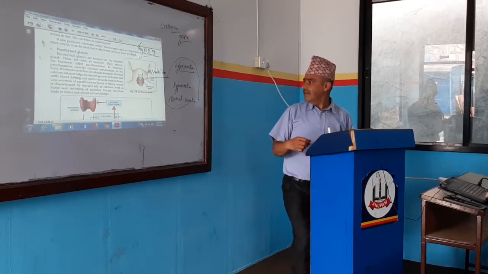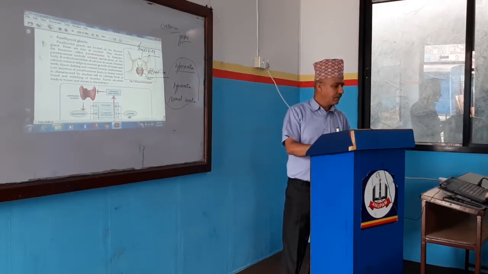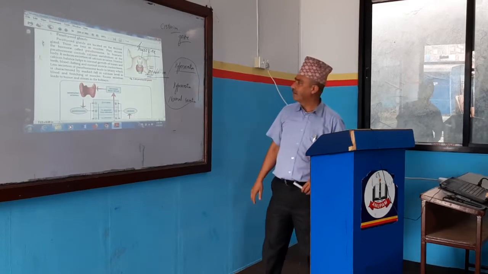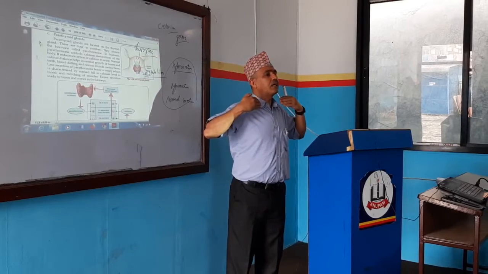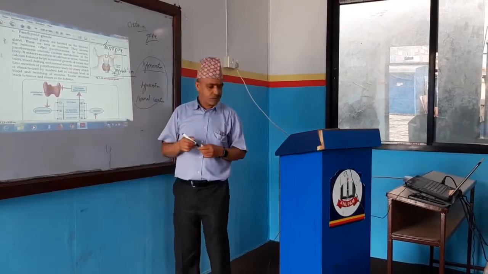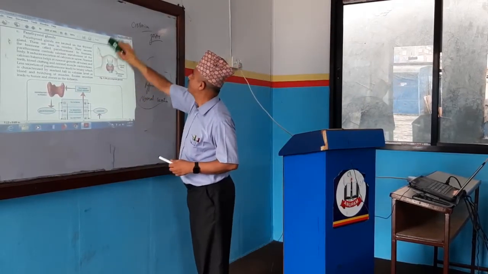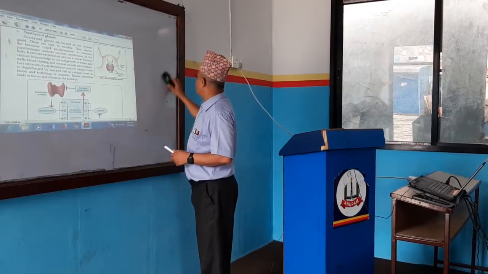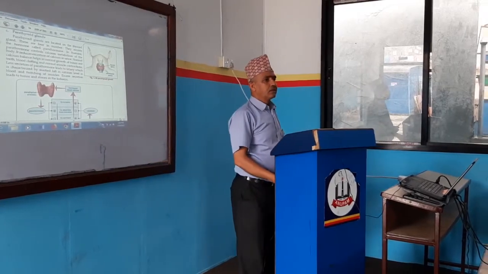Now next gland is, what is the next gland? Parathyroid gland. Okay, parathyroid gland. Front and behind the thyroid gland, which glands are there? Parathyroid. Front, thyroid. Back, parathyroid. Can you say where are these parathyroid glands located? They are also located in neck.